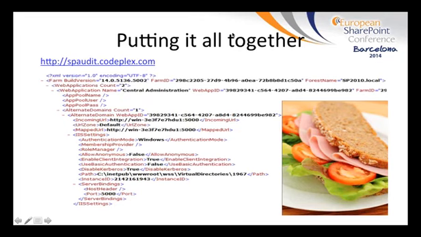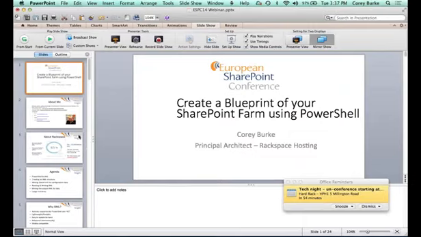All right, and then putting it all together. All of this information actually came out of a project I did internally here at Rackspace called spaudit, hosted at spaudit.codeplex.com. I did it as a way to keep backup copies of our customer configs in an area that allows us to go back and reference them if we need to. If there's a full farm failure or whatever, we would always have a good dump of their information.